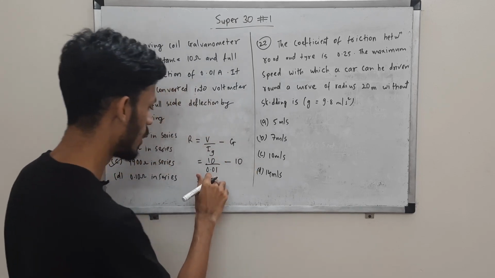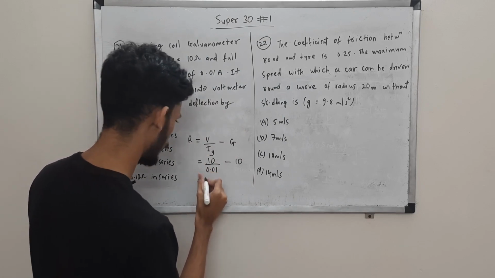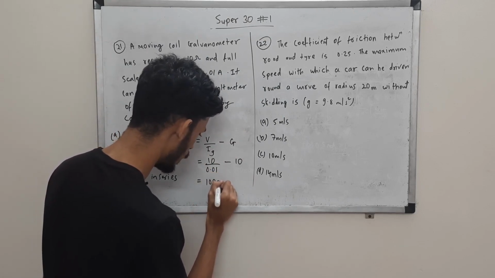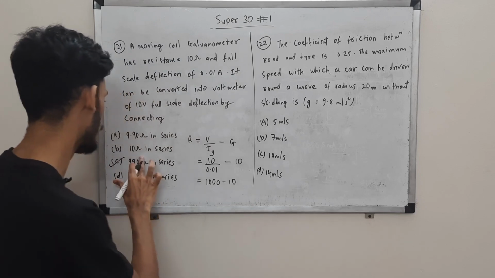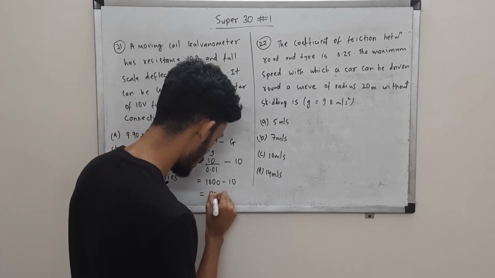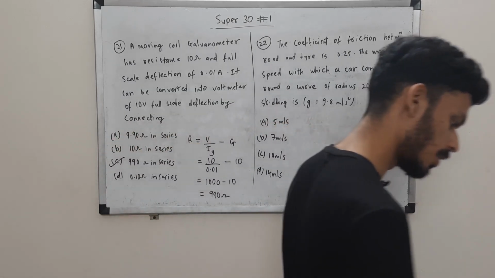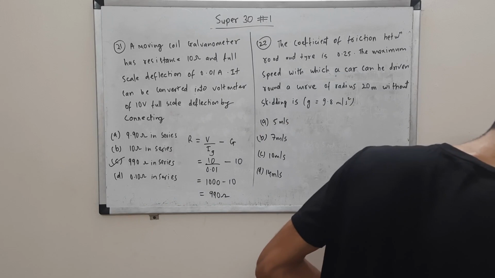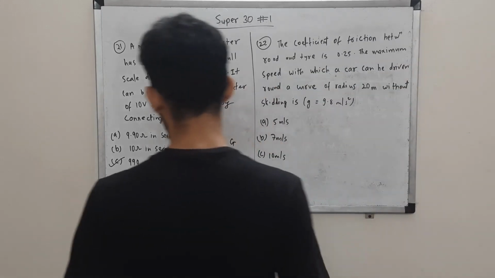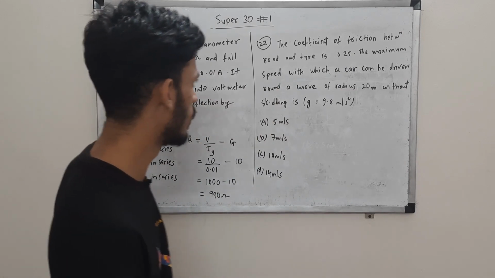So this is 10 to the power minus 2, goes on top, becomes 10 to the power 3. So this is 1000 minus 10, so this should be 990, not 9900. So this is 990 ohms. I might have copied the question wrong, or on the book as well. So it's 990, and we get 995 by the formula.